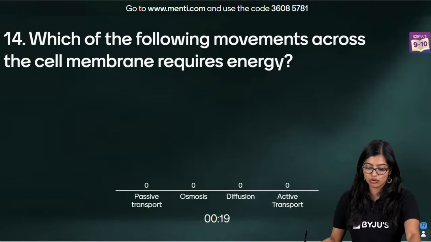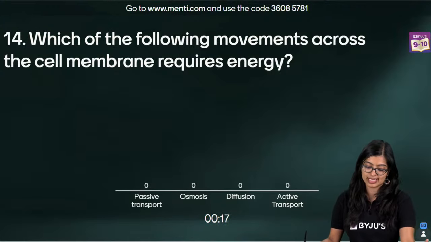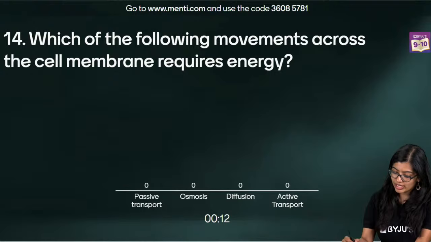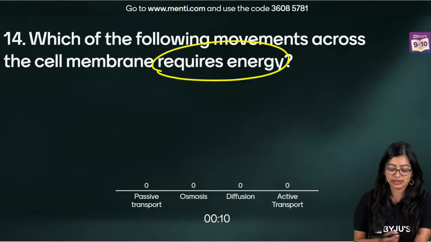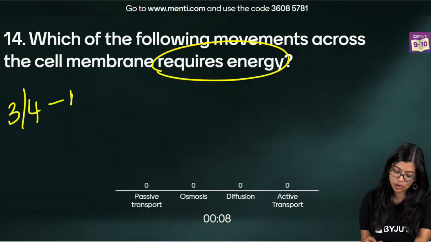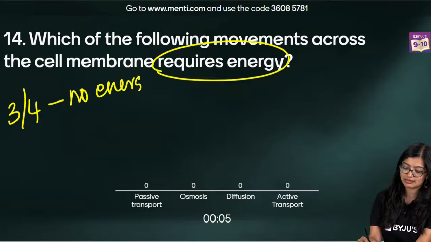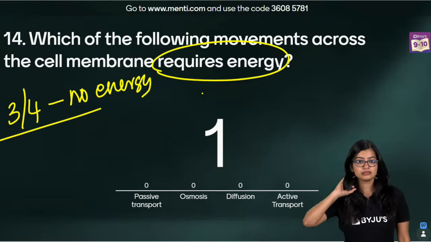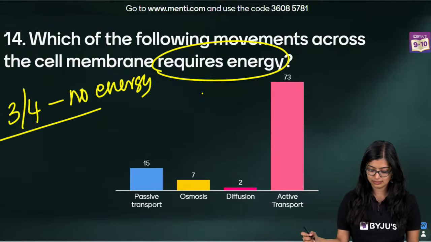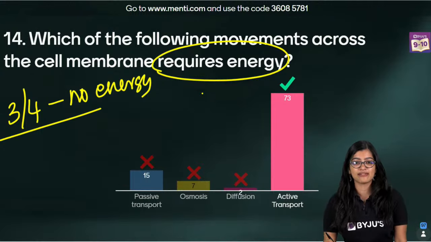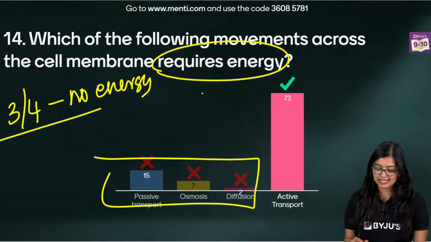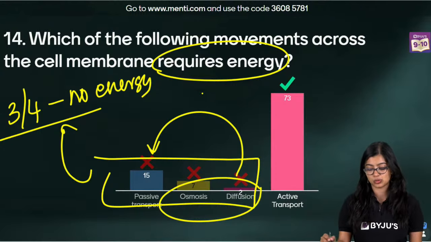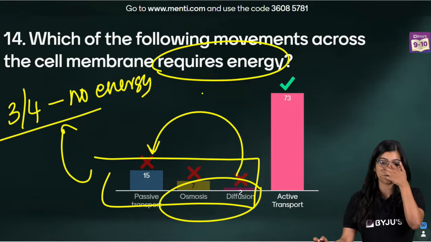Which of the following movements across the cell membrane requires energy? Very easy. Which requires energy? That means 3 out of these 4 options, no energy is needed. Very good, everybody. Passive transport, no energy. Osmosis and diffusion are passive transport, right? So the correct answer is option D.